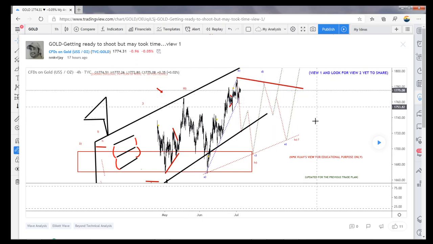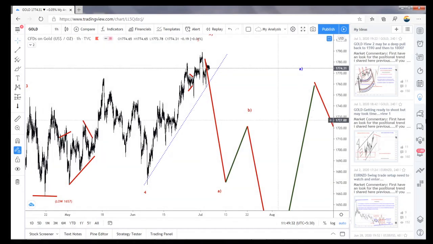So for the first view, I have already shared my view. This is view 1. Either this could be a triangle or a flat for the fourth wave. There is still a chance of making 1800 to 1825. Everybody is looking at it the same. I'm just thinking a little bit contrarian, and I'm just sharing all those things. So either this view is possible or this view is possible.